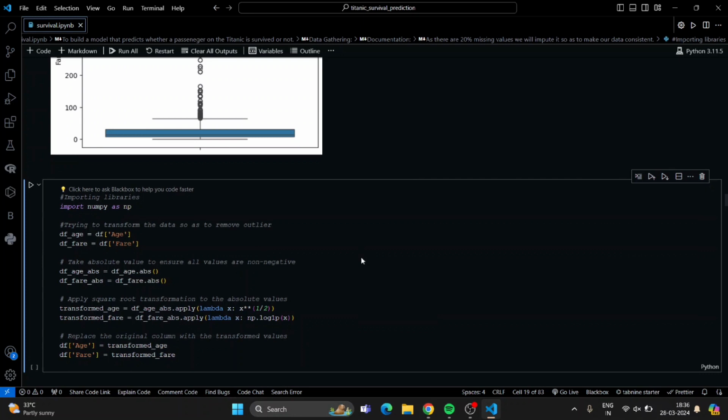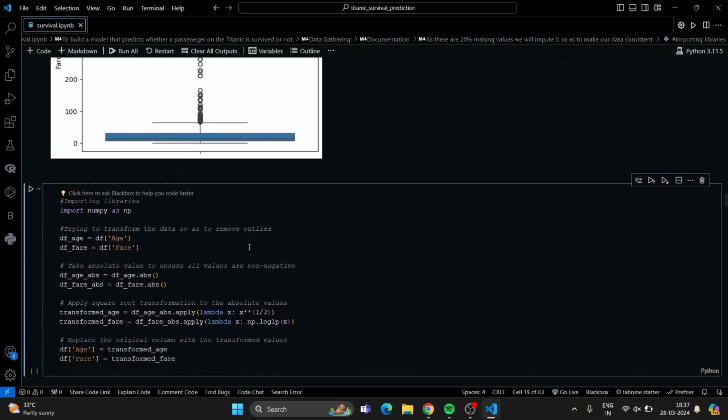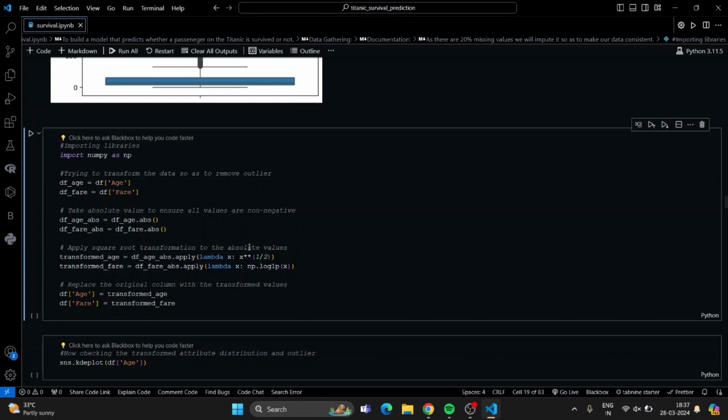For removing outliers, we use a transformation like logarithmic, square root, or cube root transformation. But it is based on the distribution, like whether it is right skewed or left skewed, or whether kurtosis is there or not. Here fare is right skewed and age has a somewhat normal distribution, so I have used a square root transformation for age, whereas fare has a logarithm transformation.